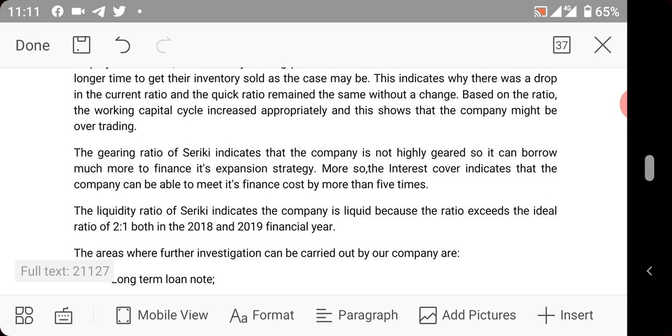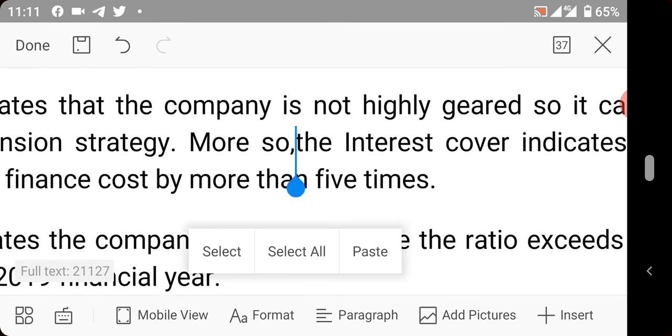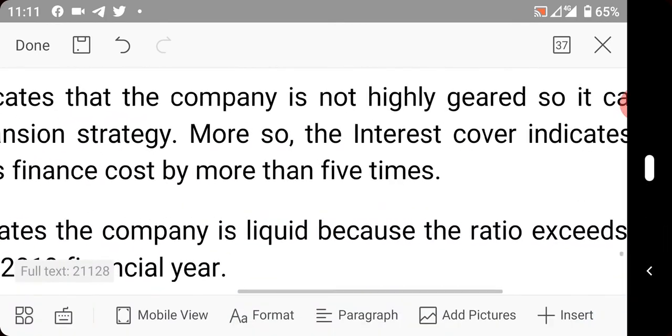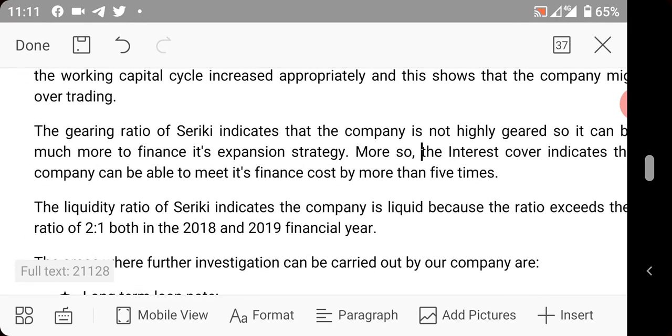The gearing ratio of Shekiri indicates that the company is not highly geared, so it can borrow much more to finance its expansion strategy. More so, the interest cover indicates that the company is able to meet its finance cost more than 5 times. So the gearing ratio shows that the company is not highly geared.